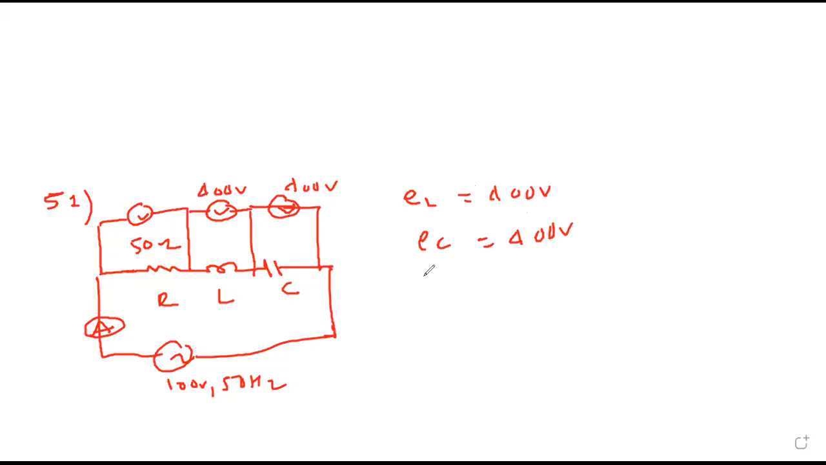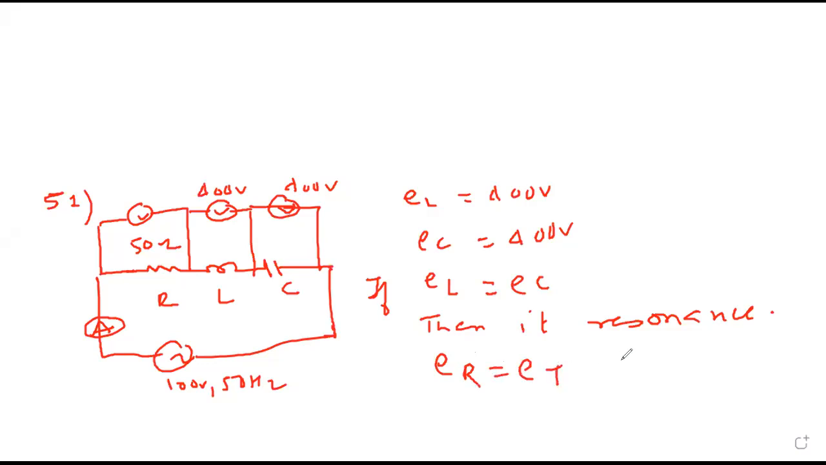In an LCR series circuit, if EL is the same as EC, then it is resonance. This you should remember. Even if you don't remember, no harm, because if I remember, then it is a shortcut. Then ER is the same as the total voltage, which is 100 volt.